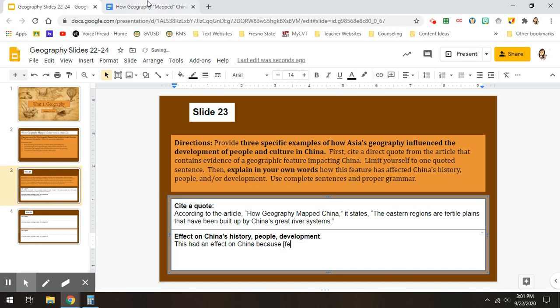Again, you might want to think about the fertile plains or the fertile soil and how or why that would be good for farmers. So you might want to explain that. You also might want to explain if it's good for farmers, what does that mean? What are they able to do? You also might want to explain if farmers are successful, what might that mean for big cities?